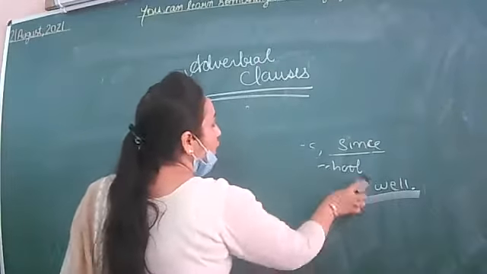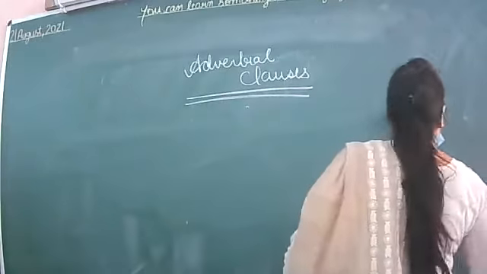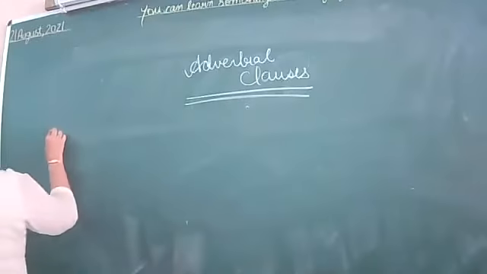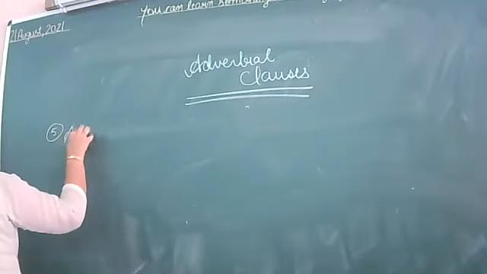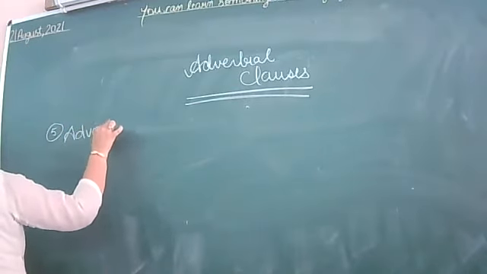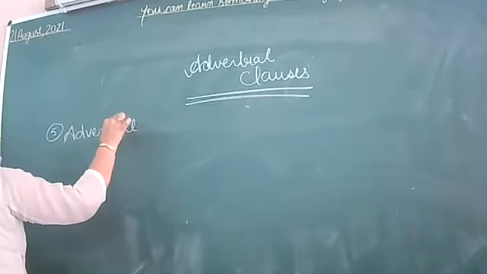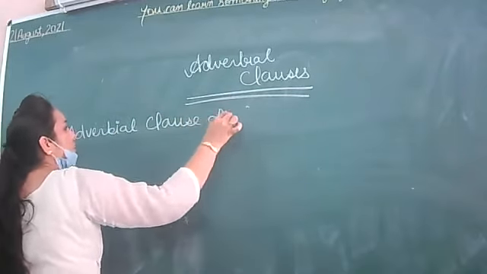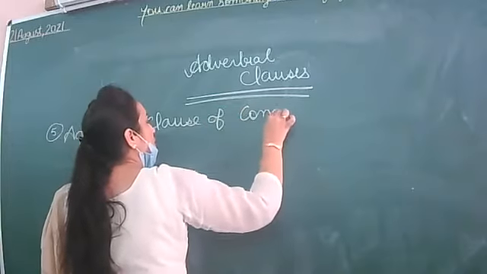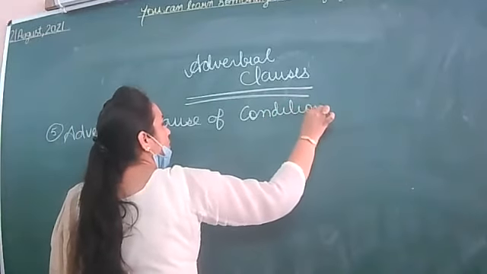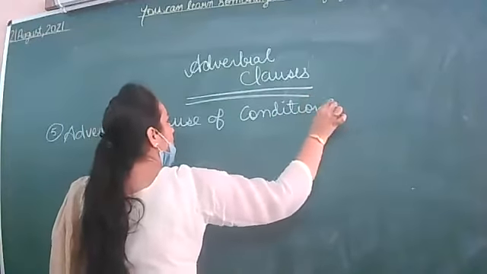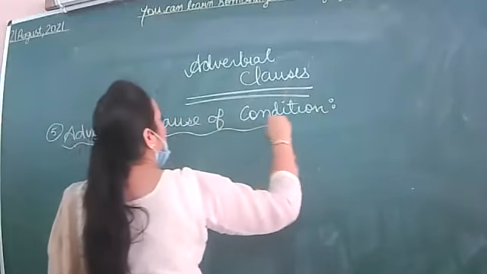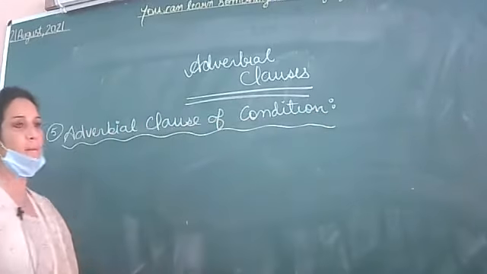Next kind that we are going to discuss, the fifth kind we have, is adverbial clause of condition. Adverbial clause of condition.